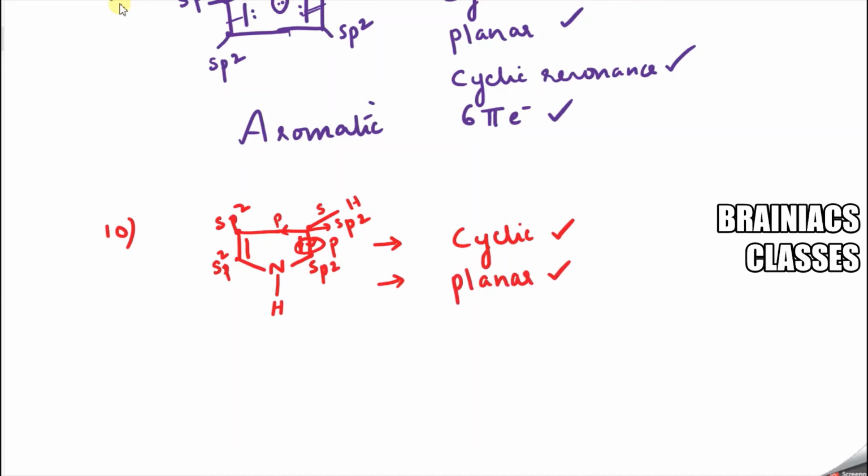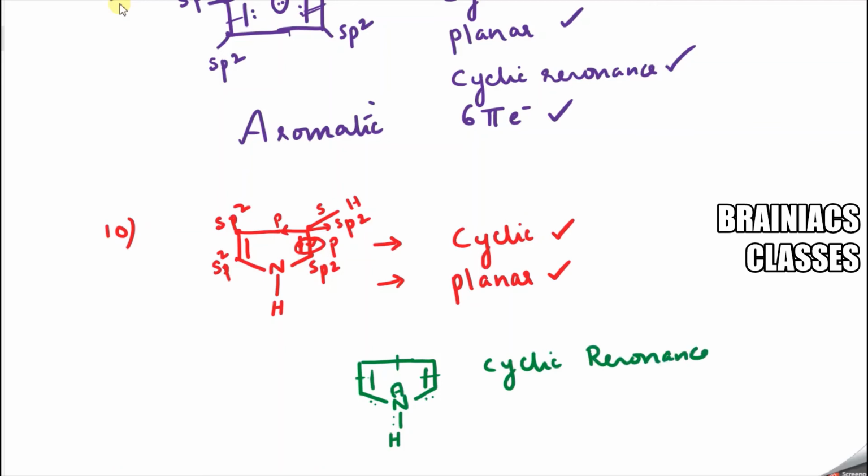Now next we will check cyclic resonance. I will draw the structure one more time. Correct? So let's see. Here double bond, single bond, double bond, single bond. We know nitrogen has a lone pair, only then will the valency be satisfied. 2, 4, 6, and this lone pair is 8. So double bond, single bond, double bond, single bond, then comes lone pair, then single bond, double bond. So cyclic resonance is present.